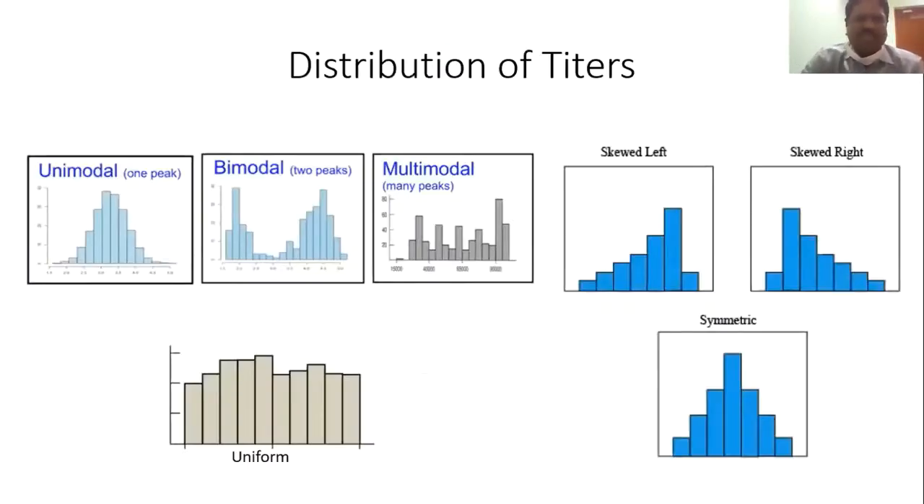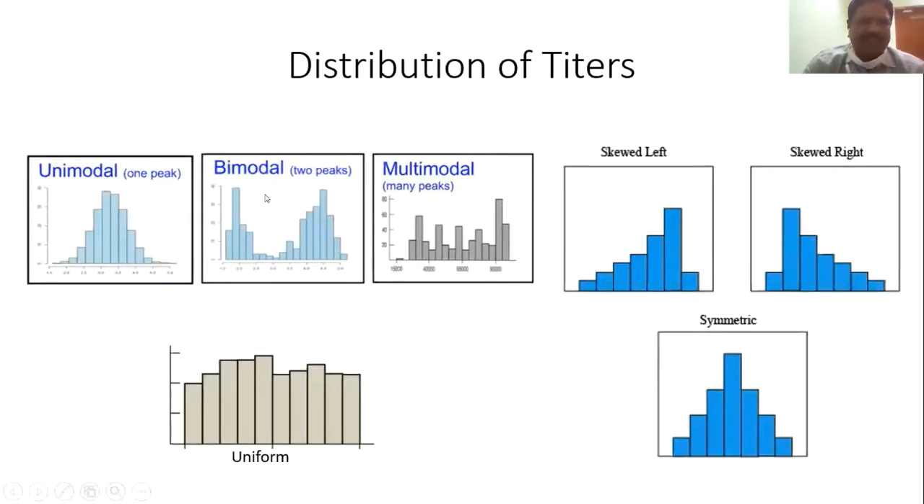Then how are our samples and titers distributed? When you see our graphs, they may look like one of these. That is a unimodal distribution, with only one peak, just like a bell.